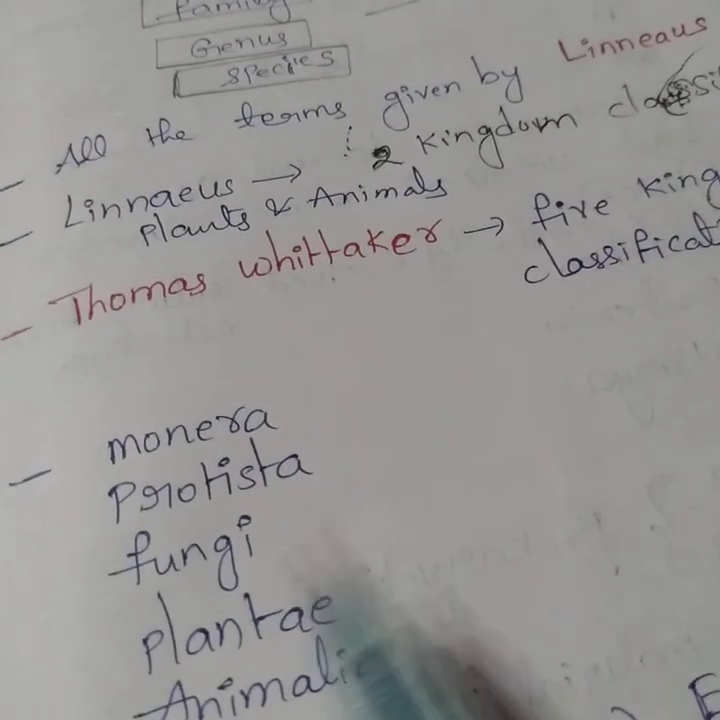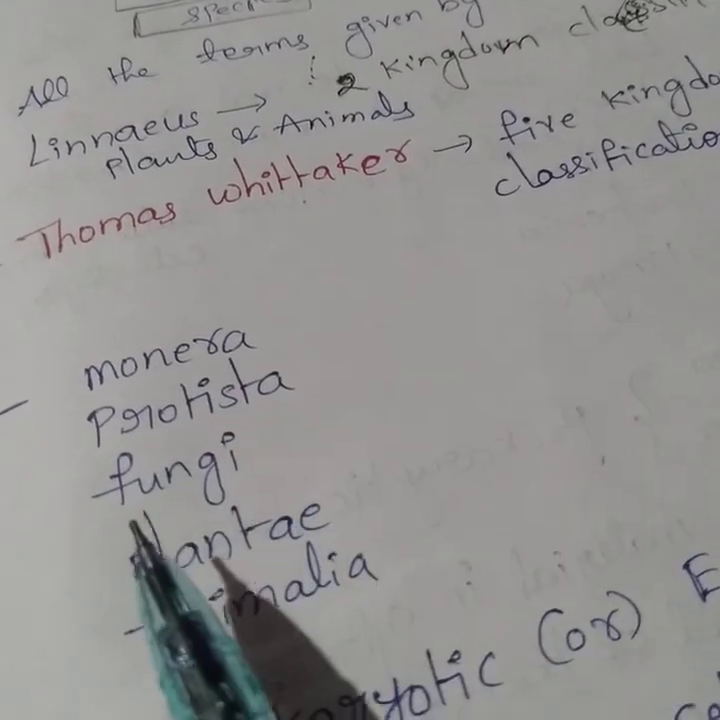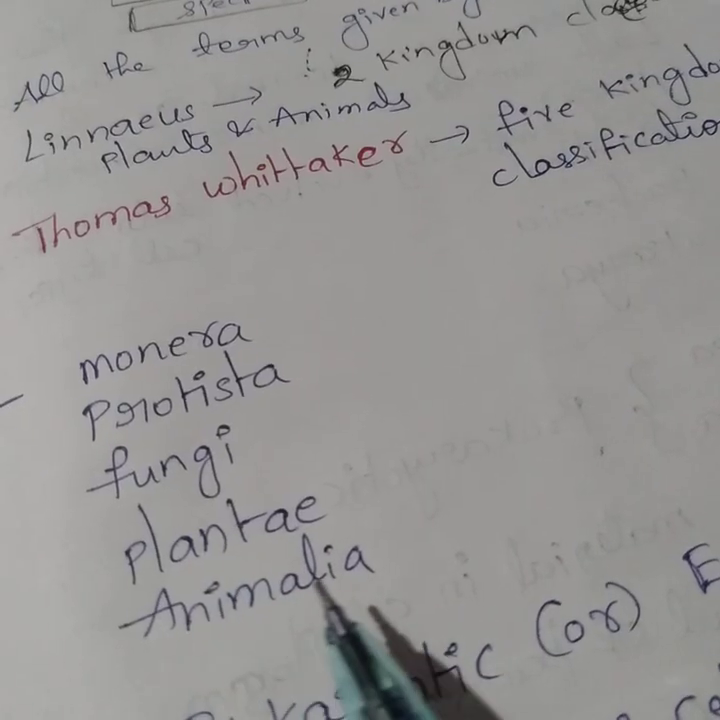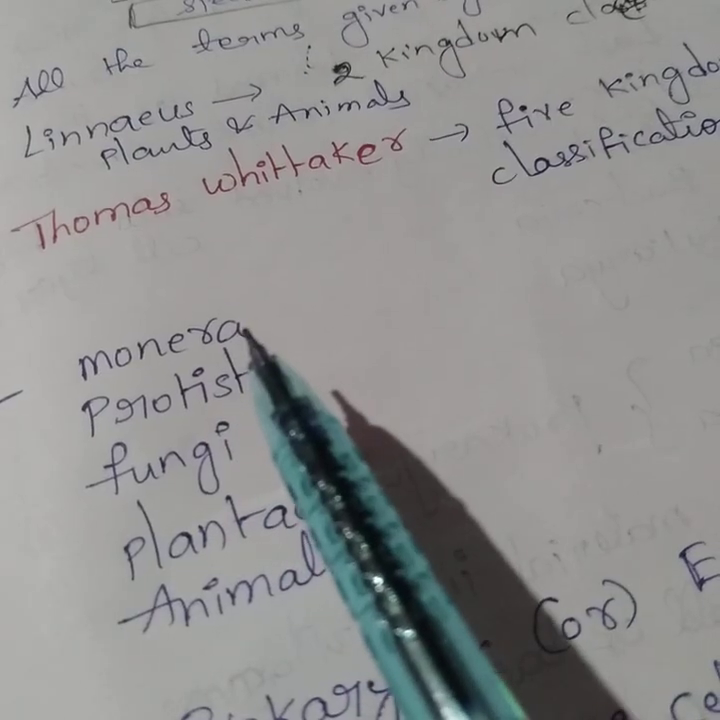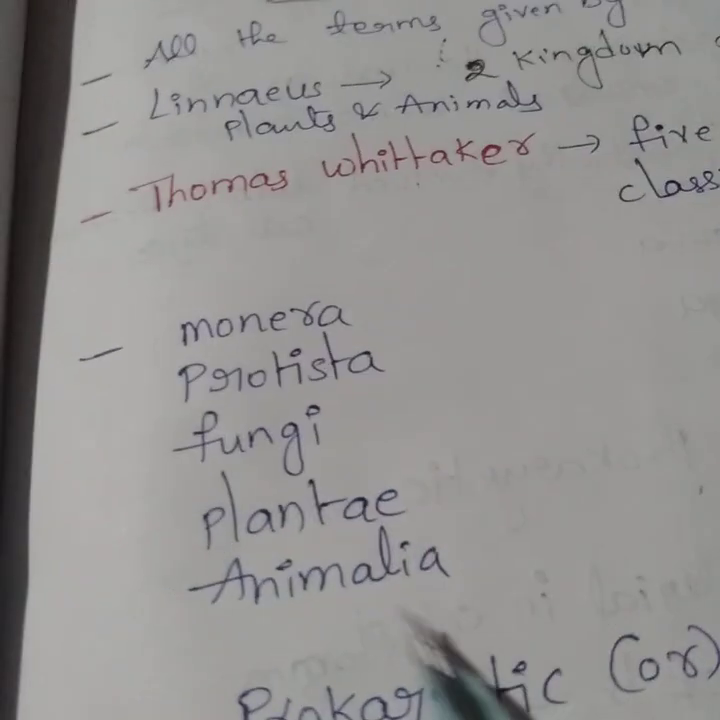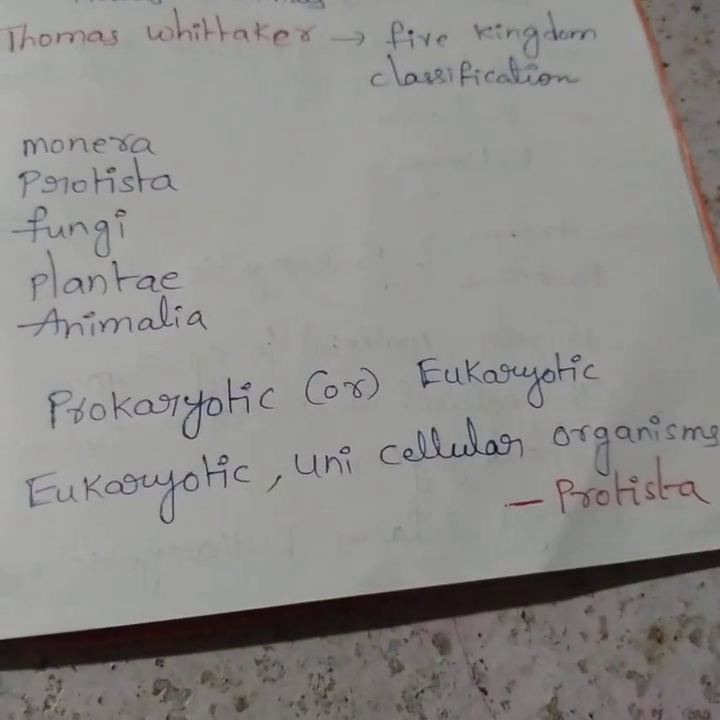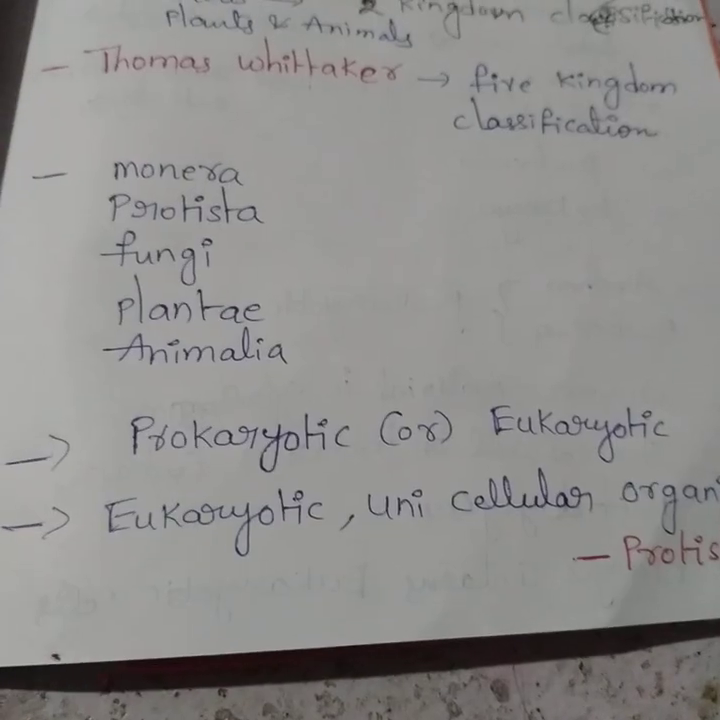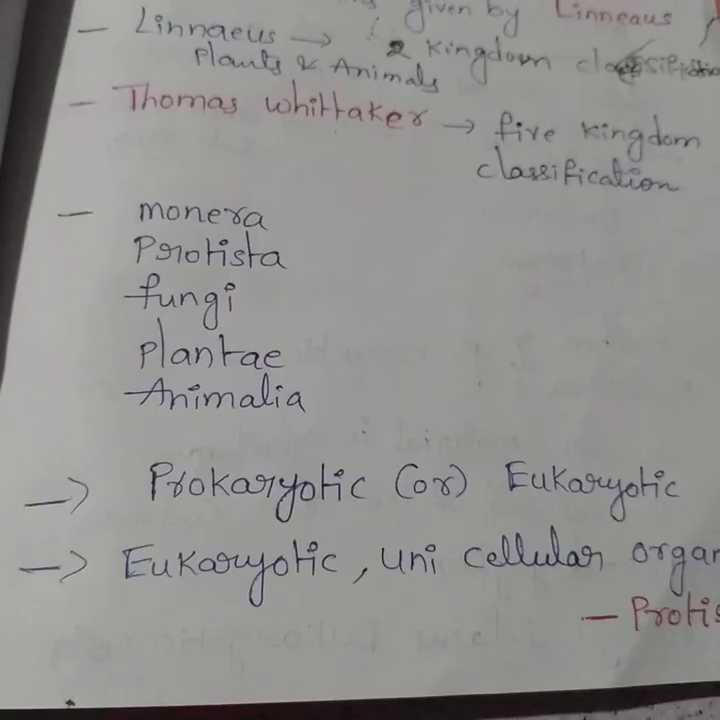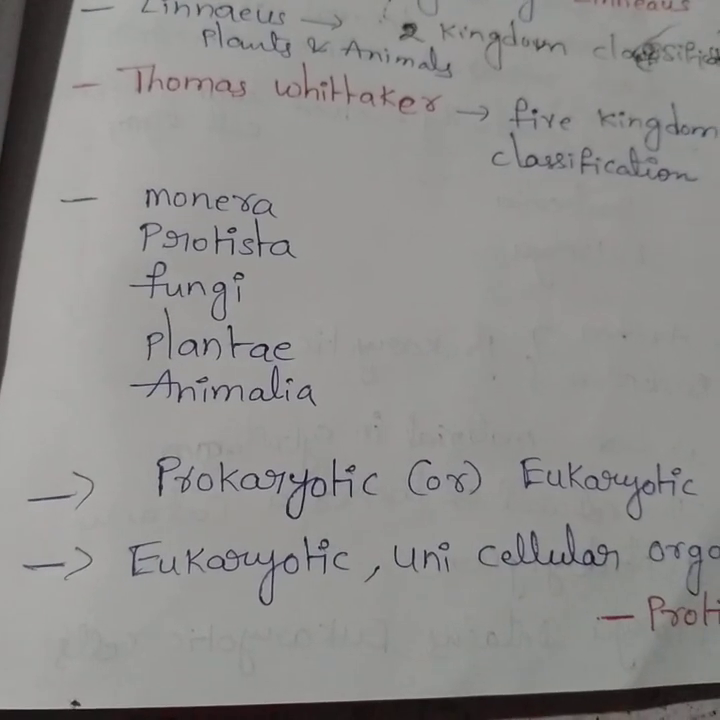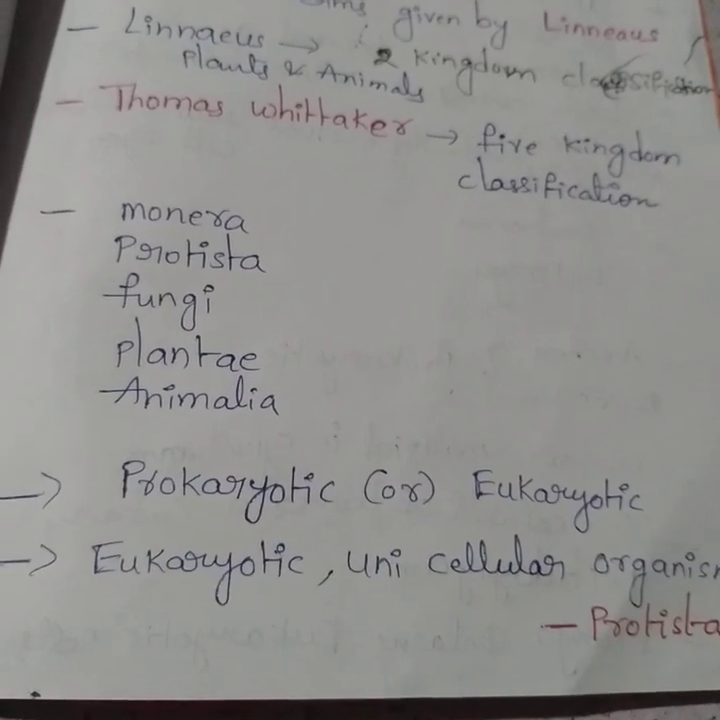The groups he included in the five kingdom classification are Monera, Protista, Fungi, Plantae and Animalia. In the Monera group he included all prokaryotic organisms. Generally organisms are of two types, prokaryotic and eukaryotic. Prokaryotic means the organism does not have a nucleus. If the organism has a nucleus, we call it eukaryotic.